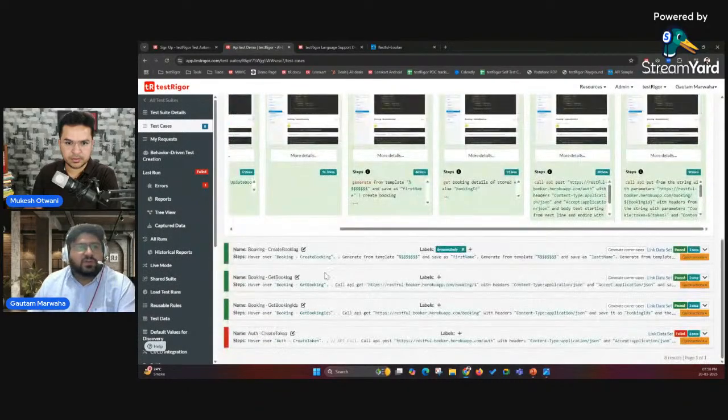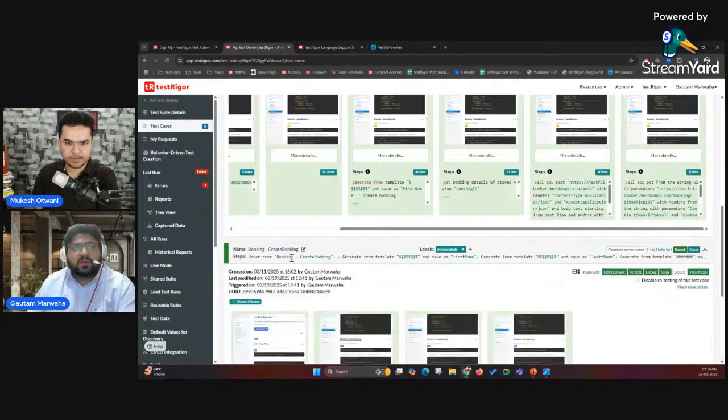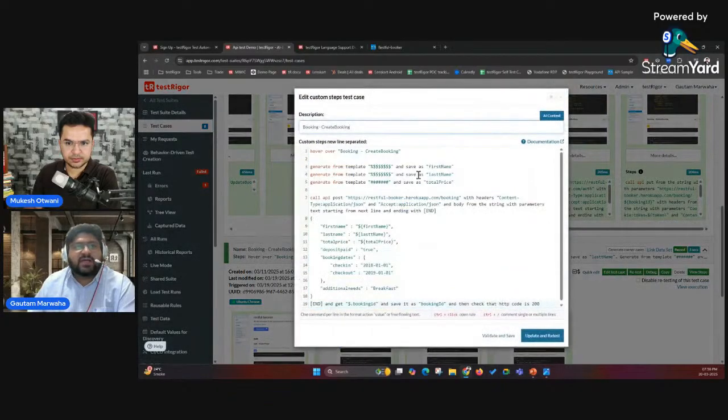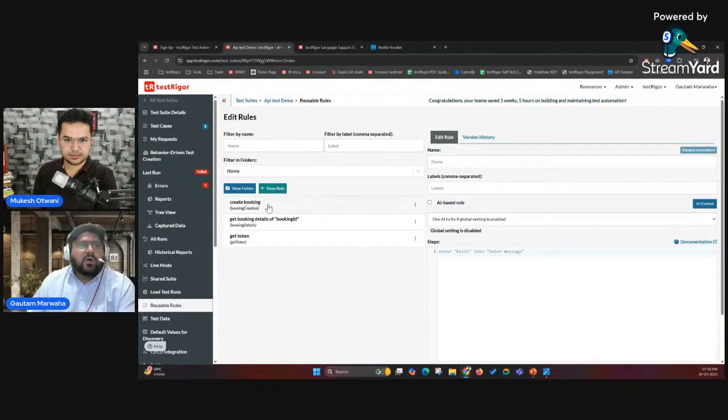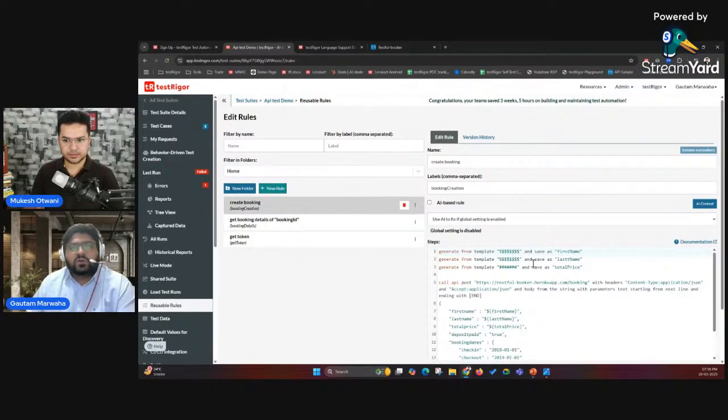For the creation of the booking, because the data we are creating in the test case is dynamic, we can use the whole thing as a rule, so that we don't have to copy paste the same thing in the other test cases where we are required to create booking. So I've created a reusable rule out of it. How a reusable rule works is like a function. You don't have to copy paste the repetitive steps. You just create a function or reusable rule and call it anywhere you want. So this is the reusable rule I've created.